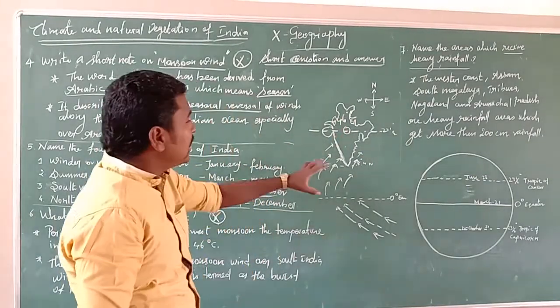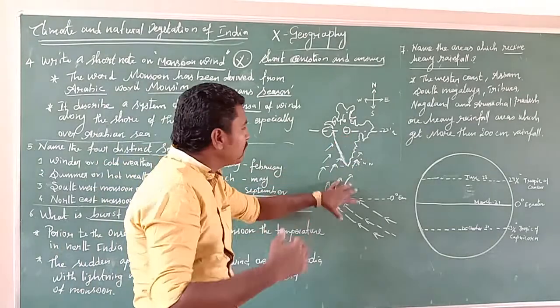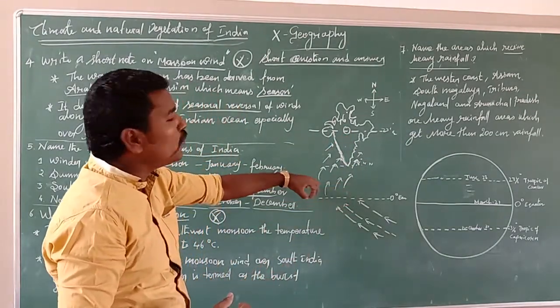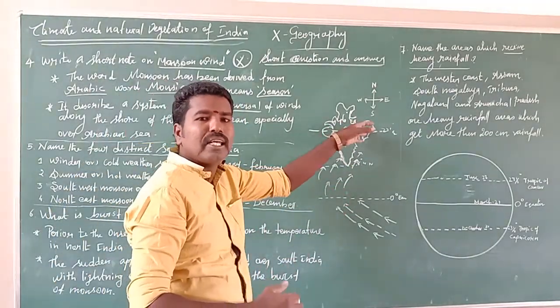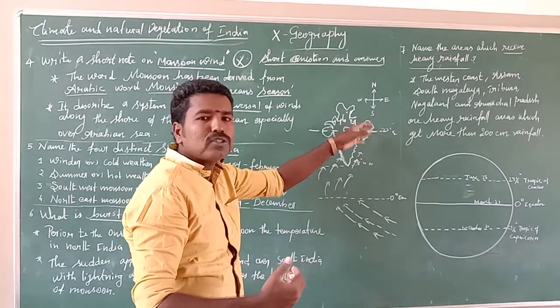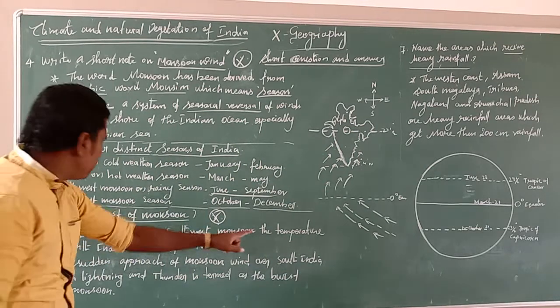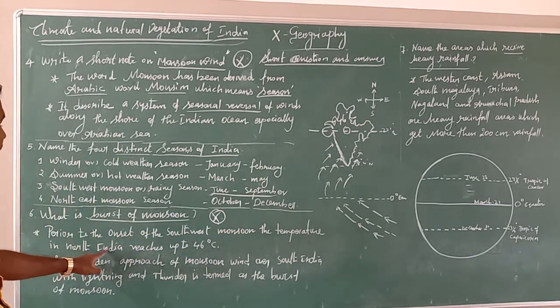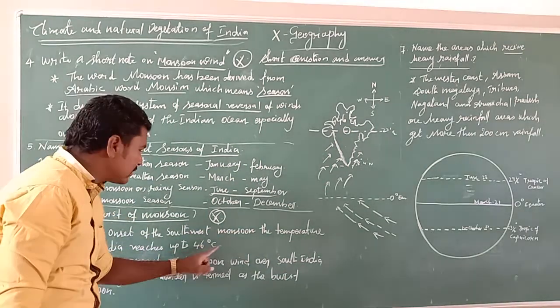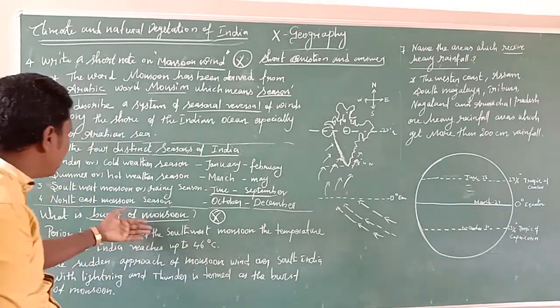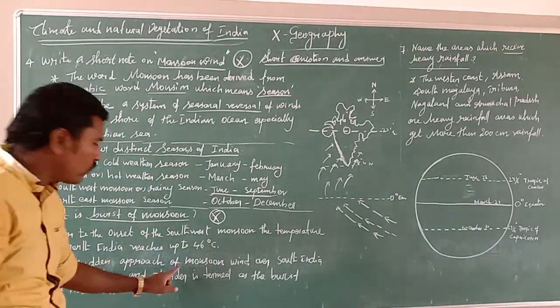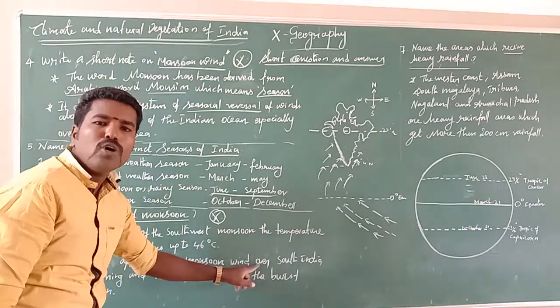That's why the land becomes very heated compared with the water, and the wind blows from the water towards the land because of the heavy temperature. So in the period of the onset of the monsoon, the temperature of North India reaches up to 46 degrees Celsius. That is the first point. And we come to the second point, the sudden approach of monsoon wind over South India.